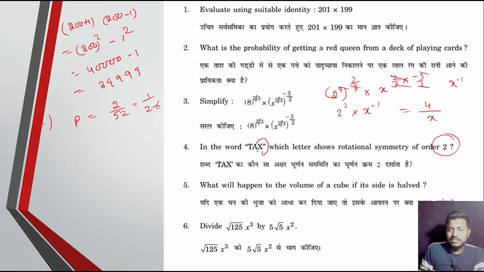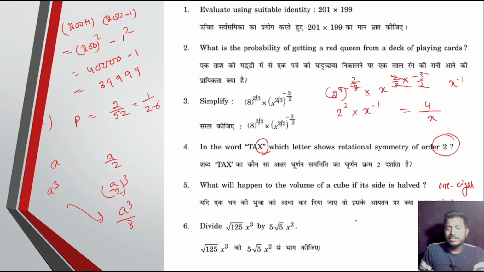Now that is x. What will happen to the volume of the cube if the side is half? Okay, if the side is a, then volume is a cube. Now side is half, that is a by 2, then volume is a by 2 whole cube. So a cube by 8. So volume becomes 1/8. Okay, 1/8.